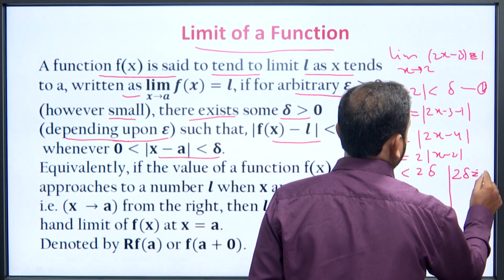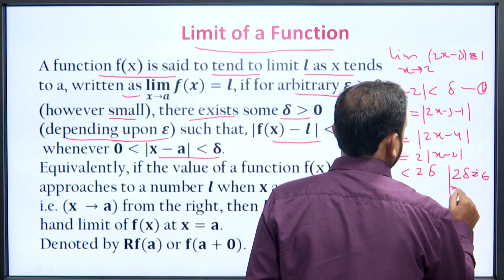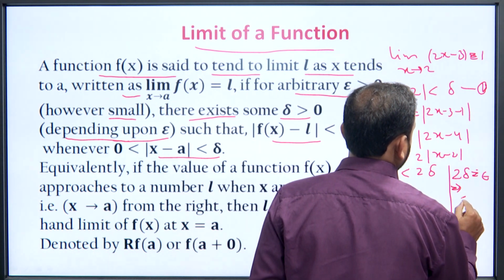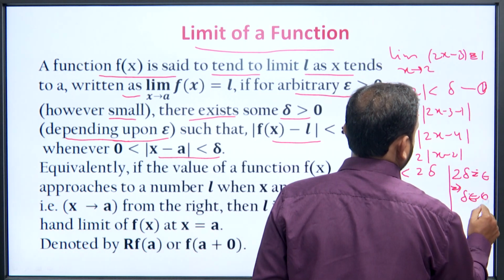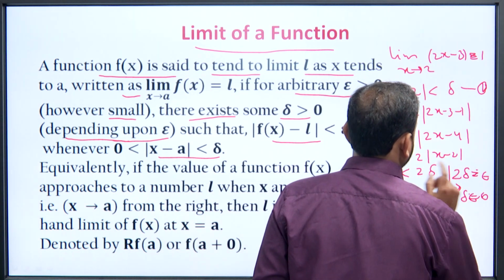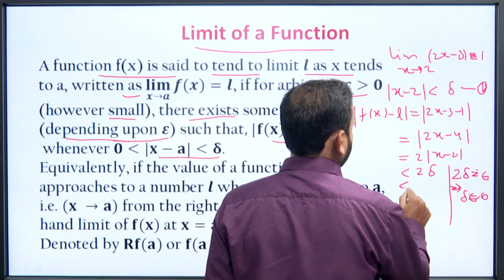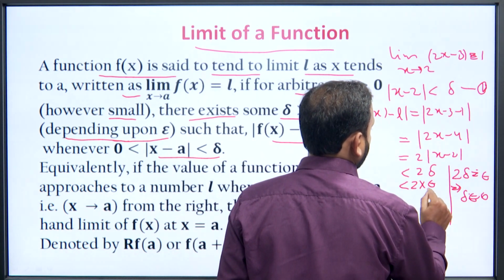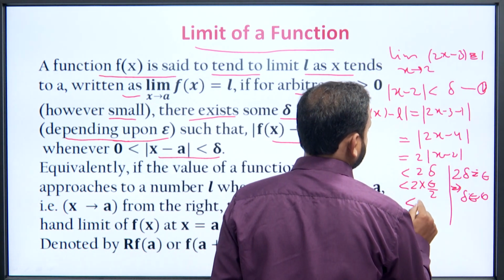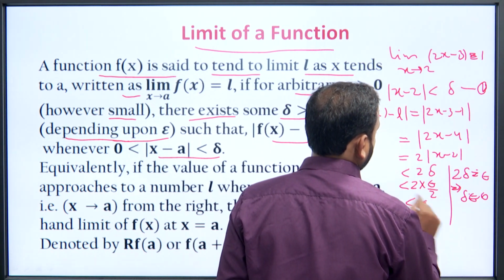Now, if we choose 2 delta equal to epsilon, this implies delta is epsilon by 2. What we have is 2 into epsilon by 2, that is less than epsilon.